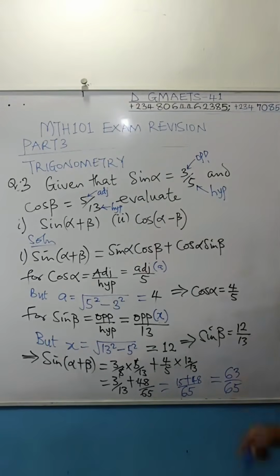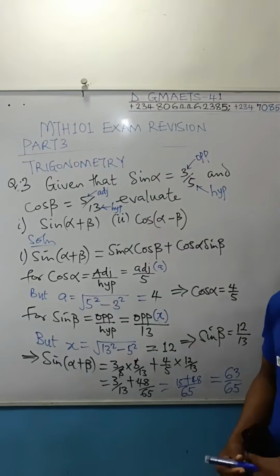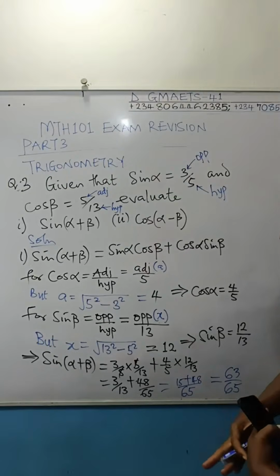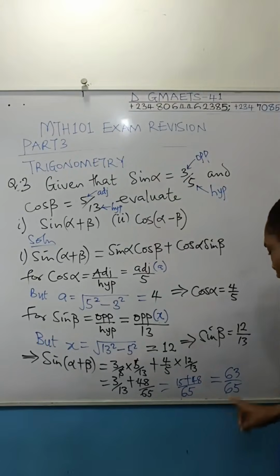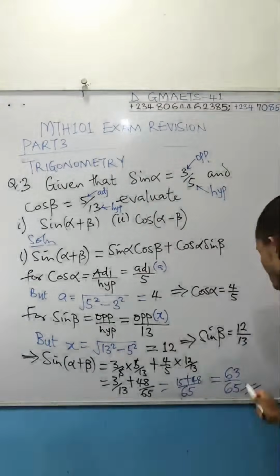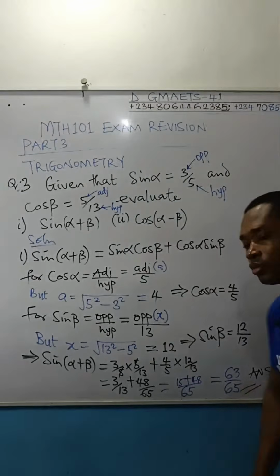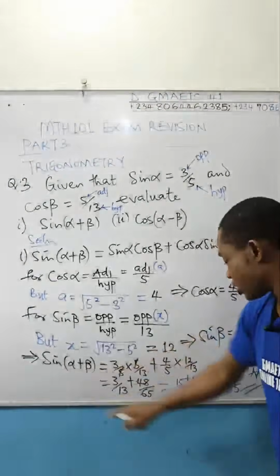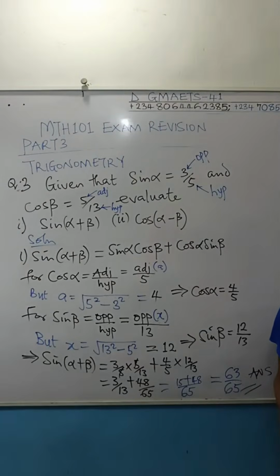Ask yourself, can anything reduce these two terms? I know that 3 can reduce 63. Can 3 reduce 65? No. I know that 5 can reduce 65, but 5 cannot reduce 63. I don't think anything can divide these two terms again. So this becomes your answer. It means that sine alpha plus beta is 63 over 65.